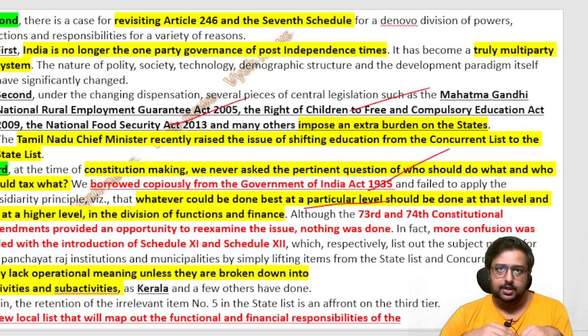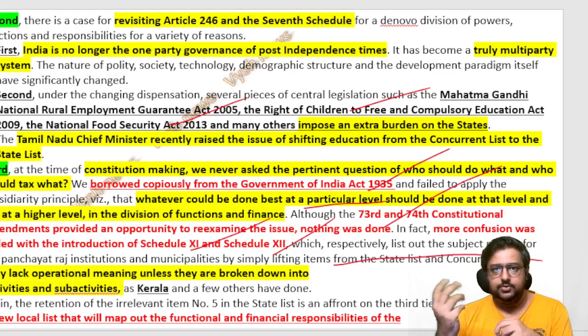Understanding the point? Why can't the local level, which through the 73rd and 74th Amendment Acts, we added the schedules, this 11th, this 12th, all these schedules we added, the parts we added, and we told municipality, panchayat, everything fine. But you are not giving them the needed respect or needed powers or responsibilities. And he's telling, simply lifting items from the state list and concurrent list, you are lifting a lot of items which are already there in the state list. So you are trying to become more and more union oriented. That is not correct.